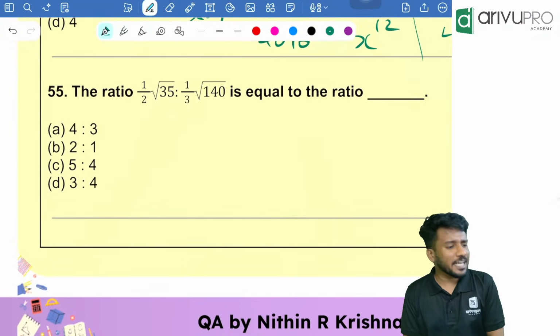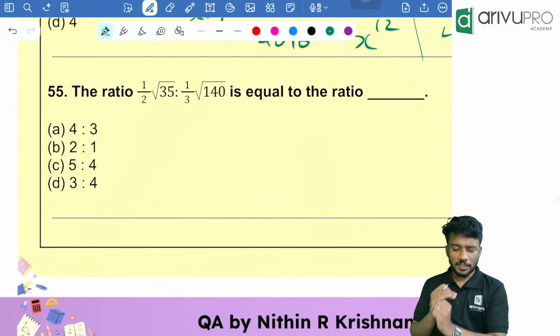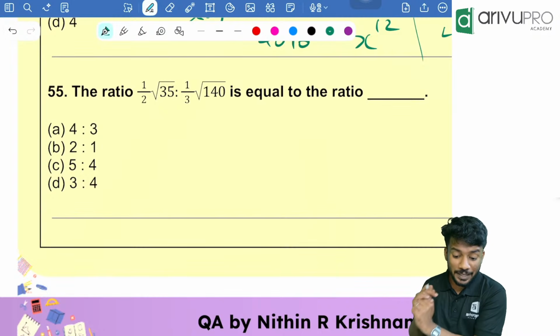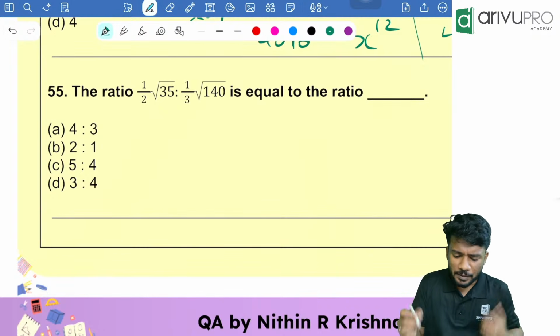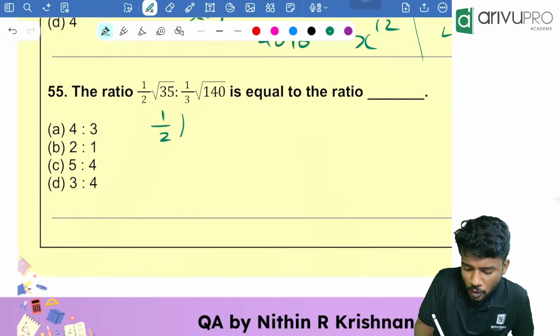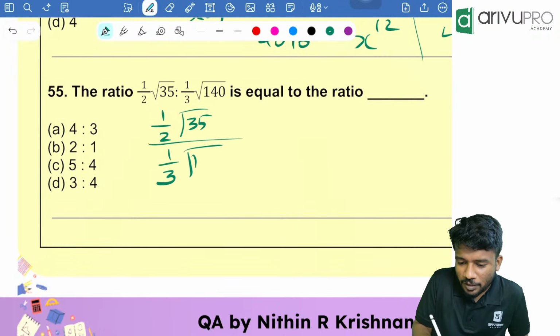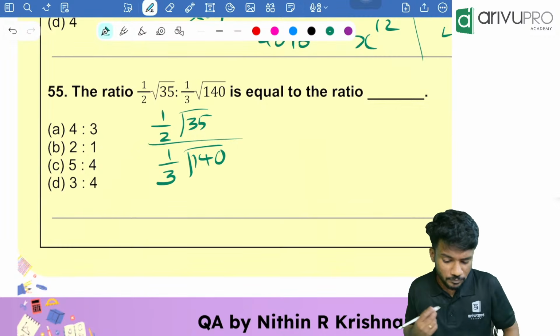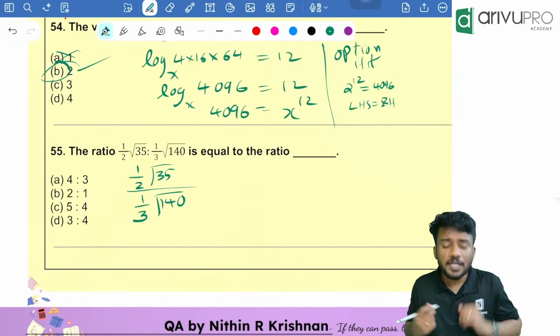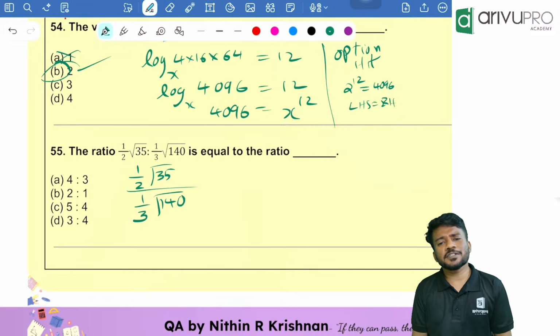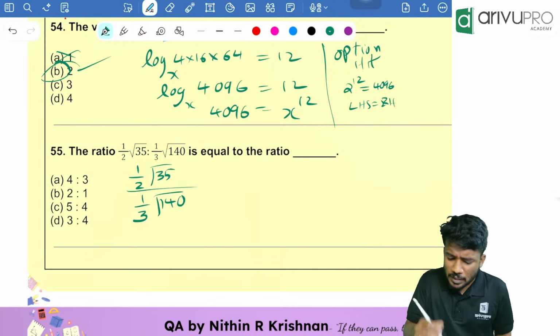We need to find the value of 1 by root of 35 to 1 by 3 root of 140. People, they are asking 1 by 2 root of 35 divided by 1 by 3 root of 140. Yes, correct. Now people, what is the easiest method to solve this? You can use a calculator.